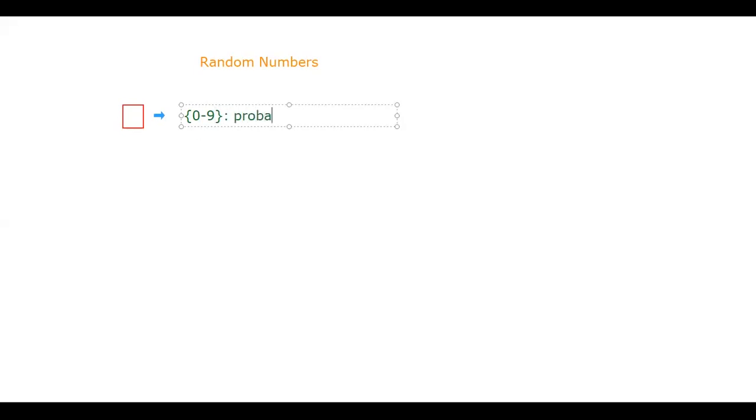It is 1 by 10, because I have to select only a single digit out of 10 digits. I can generate any random number in that range. Suppose I generate a random number that is 5. So I select 5 as the random digit.